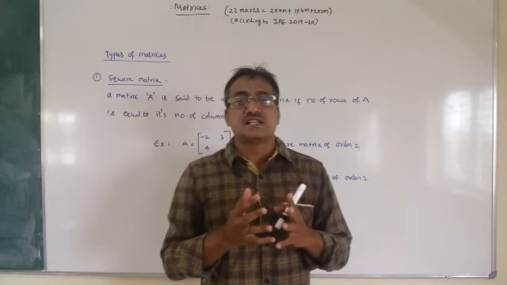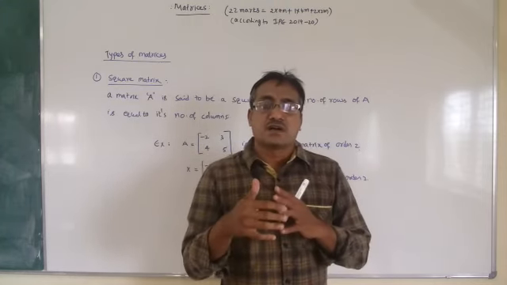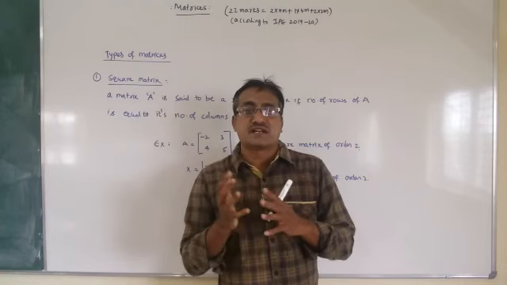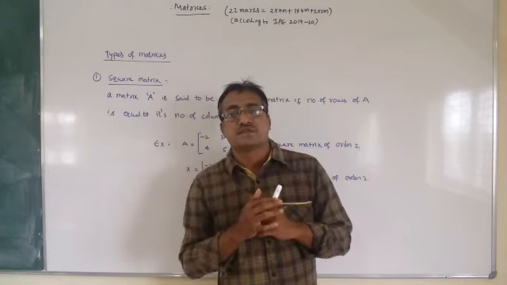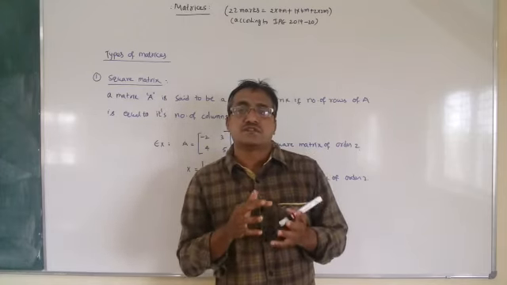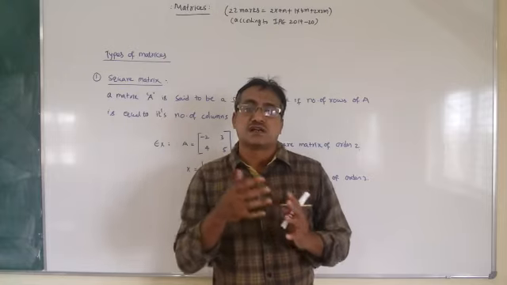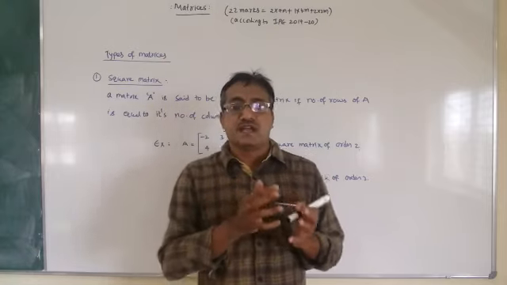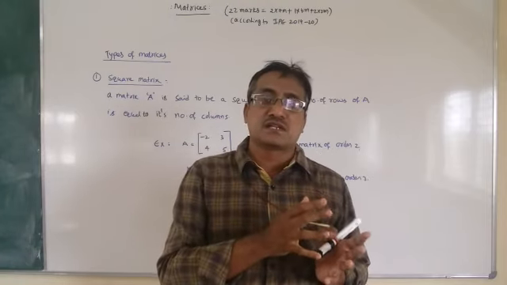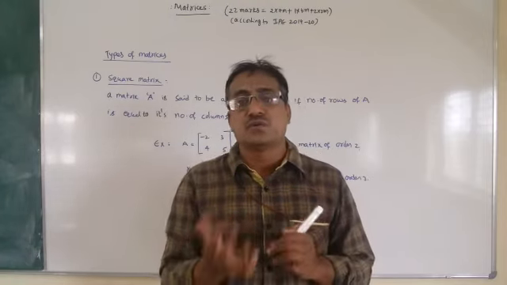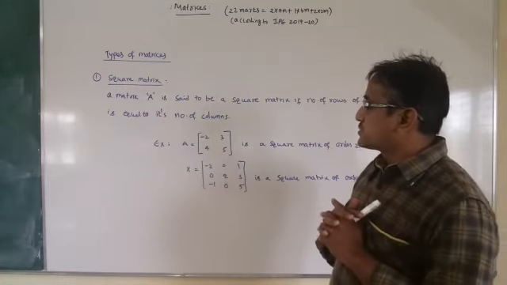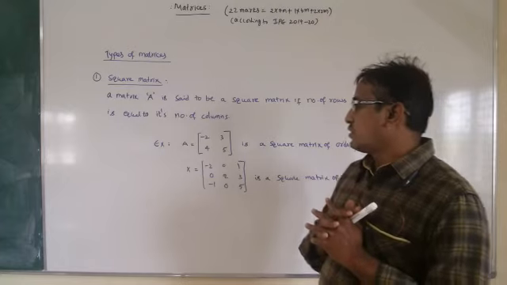If capital A is a square matrix of order 3 by 3, we say that it is a square matrix of order 3 only. If A has 3 rows and 3 columns, we say that it is a square matrix of order 3. If A has 2 rows and 2 columns, we say that it is a square matrix of order 2.